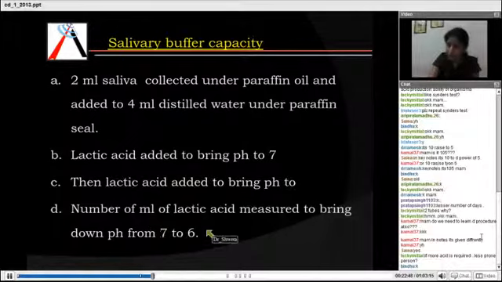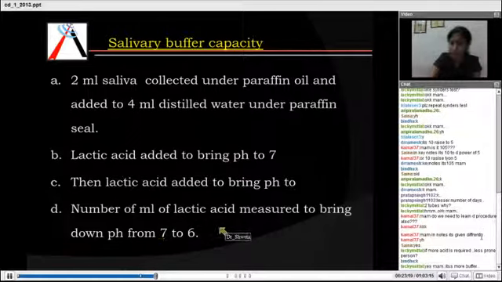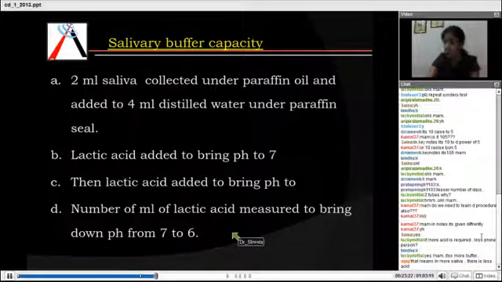If more acid is required, it's a less prone person. It's inversely proportional, because if more acid is required to bring down the pH, that means the patient has a very high resistant saliva. But if less acid is required to bring down from 7 to 6, the patient is more prone. It's more of a buffer.